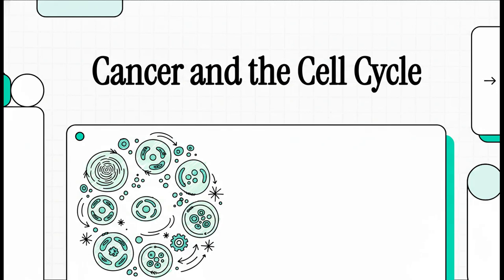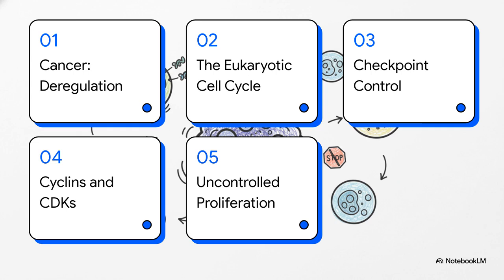Okay, everyone. In this explainer, we are going to dissect the critical relationship between cancer and the cell cycle. Our focus will be squarely on the core mechanisms you need to master for the CSIR-UGC NET Life Sciences exam. So, let's get right into it. Here's how we're going to structure our discussion.